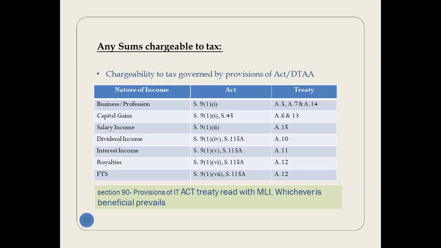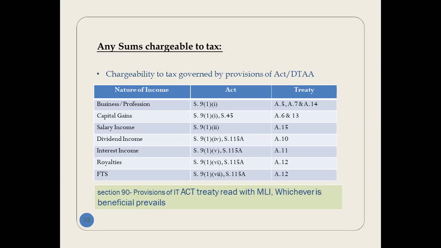Now, in this table, I have given you a few natures of income, and in the middle column you can see which section of the Act you have to read, and also the respective article of the treaty.